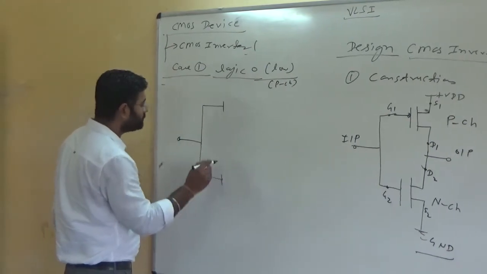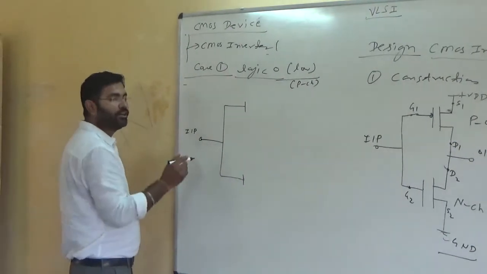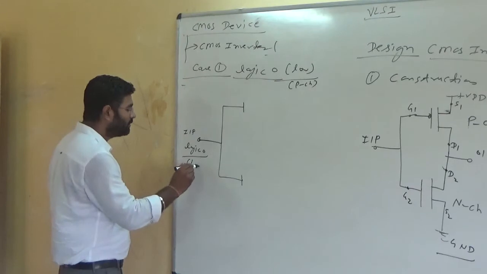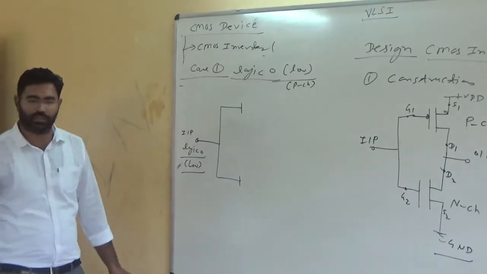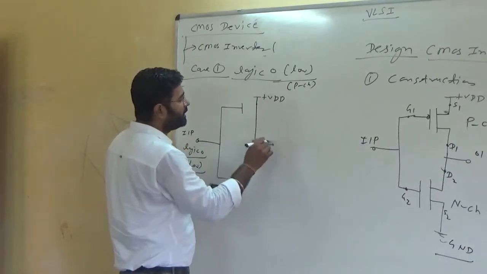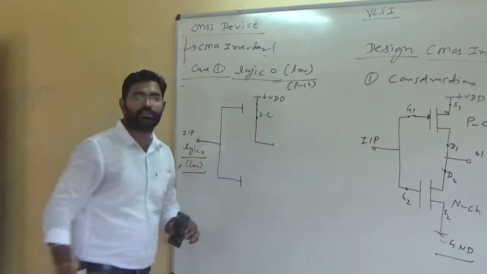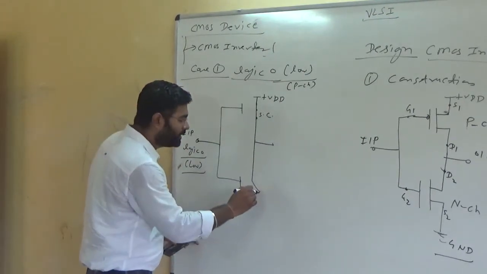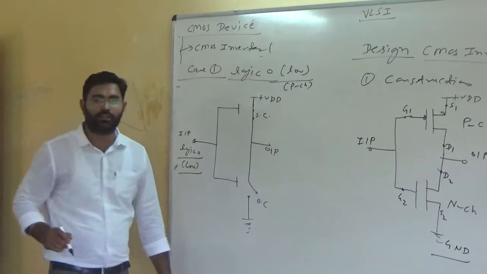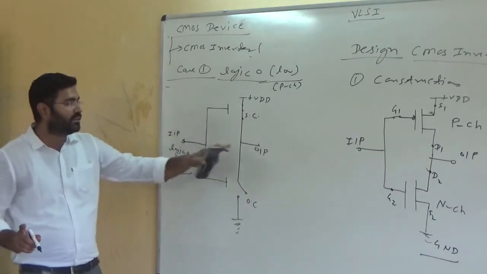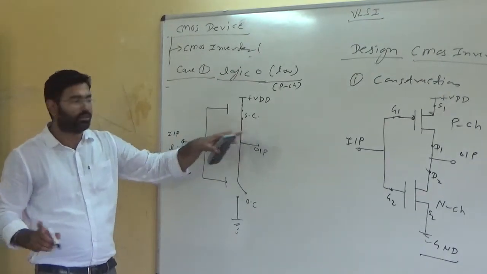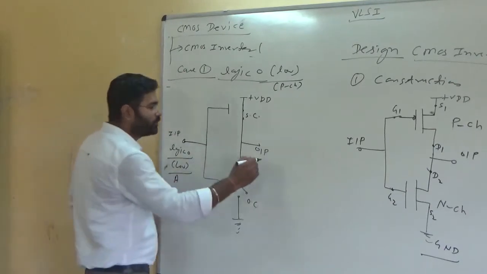this diagram. This is the input voltage, and you are giving logic 0. And obviously logic low and logic 0 are the same thing. In such a case, the P-type MOSFET can be represented with a short circuit, and the N-type MOSFET with an open circuit. Here we are getting the output. In such a case, you are seeing that the output is short circuited with the supply voltage VDD. Yes or no? Here we are seeing the input is A and the output is Y.